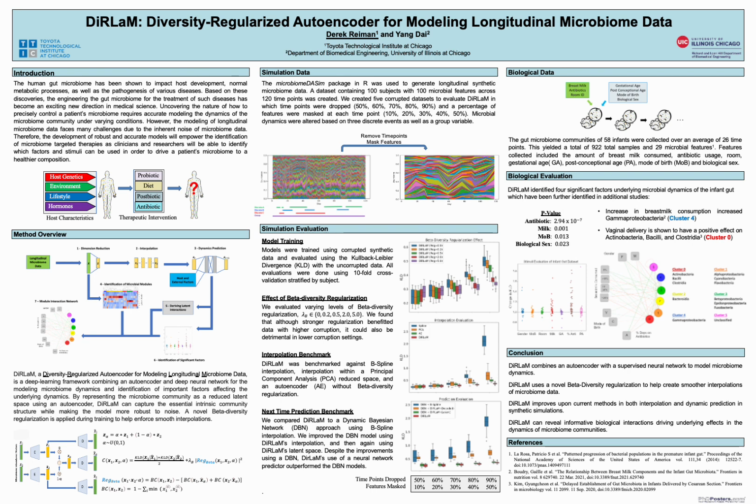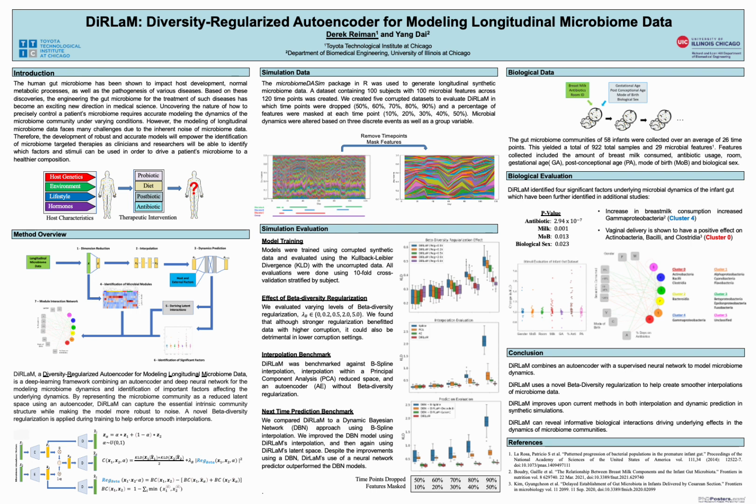Since real-world microbiome data is never this densely sampled nor clean, we created corrupted data sets by dropping time points ranging from 50 to 90%, as well as by masking a subset of features at each time point ranging from 10 to 50%. We evaluated DiRLaM using 10-fold cross-validation, where models were trained on the corrupted data and held-out predictions were evaluated using the uncorrupted data.